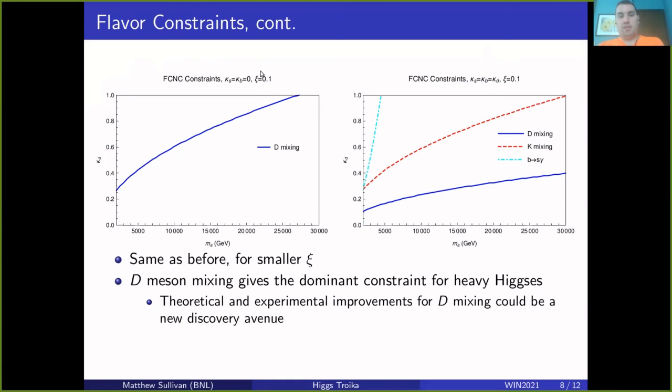A lot of these flavor physics bounds weaken, but the D meson mixing is basically sensitive only to the kappas for as long as the C is small. So the D meson mixing bounds are still the strongest here for these two scenarios. The kaon mixing is also the same strength, but it is weaker than the D meson mixing for the mass ranges we're looking at. And B to S gamma is still present, but it's still weaker than the D meson mixing bounds. So on the one hand, D meson mixing is a current bound, but with future improvements, it is also potentially a discovery channel for this sort of model.